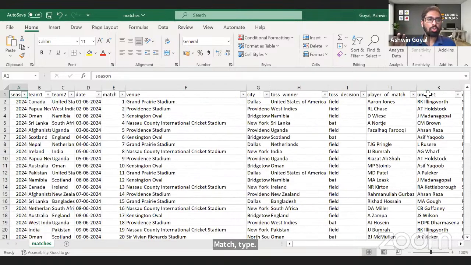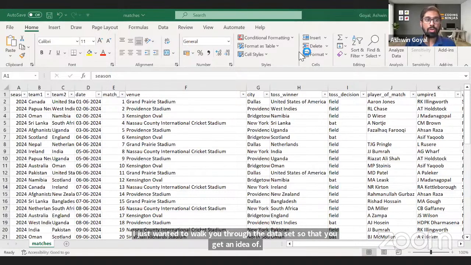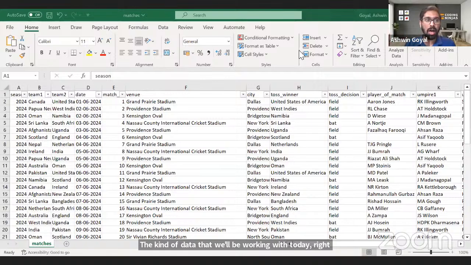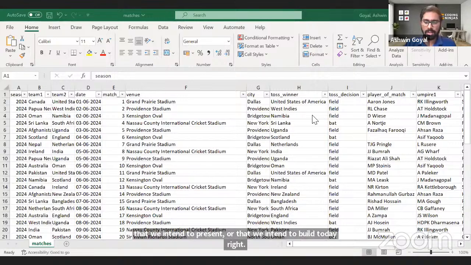I just wanted to walk you through the data set so that you get an idea of the kind of data that we'll be working with today, right? And that will give you a sense of the kinds of graphs and charts that we intend to build today. So that's the intent here.